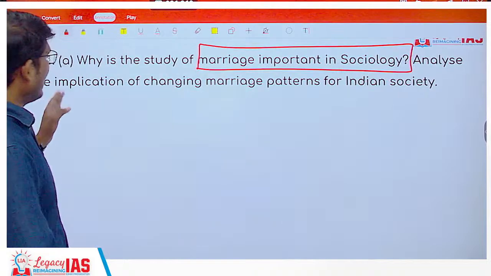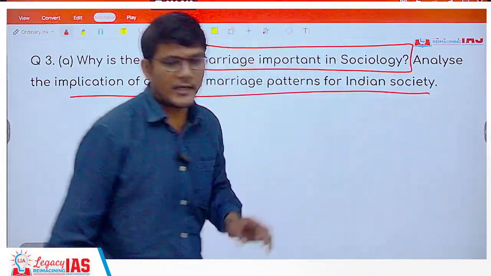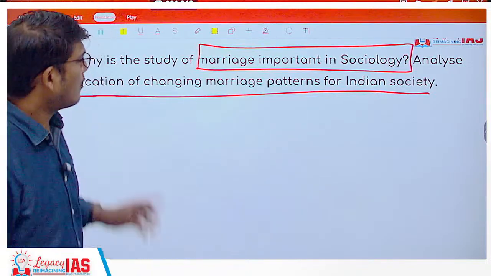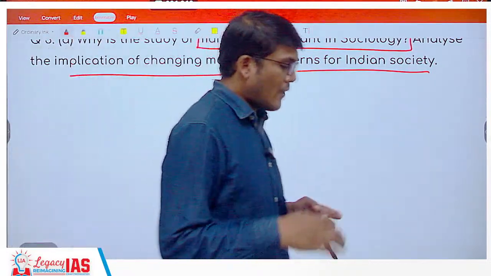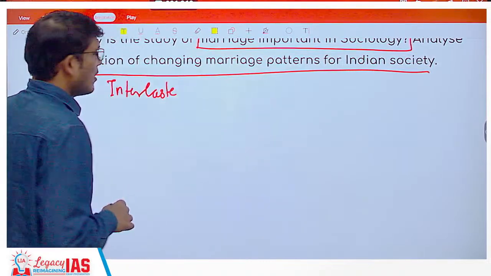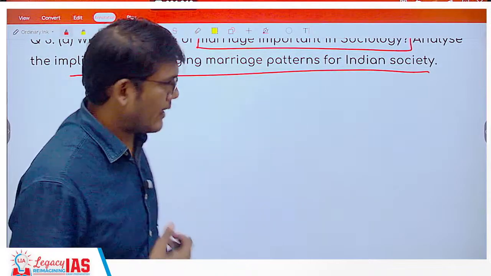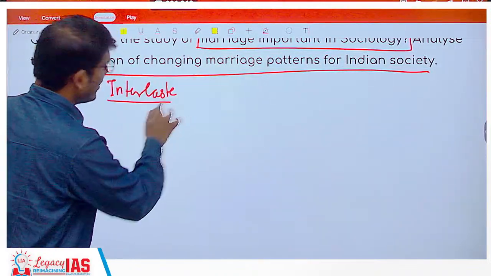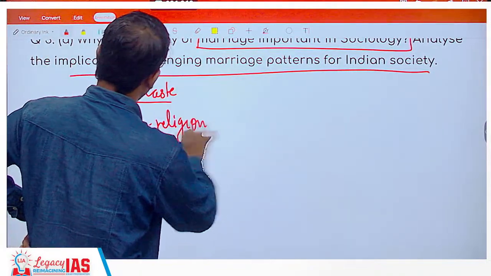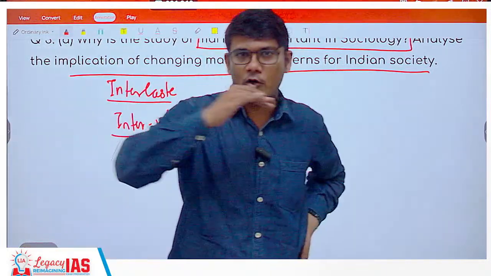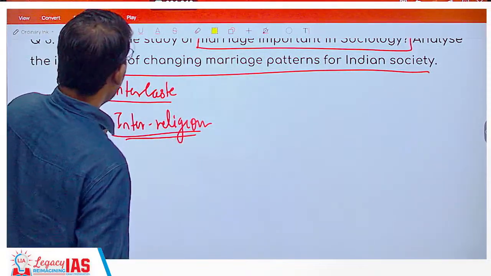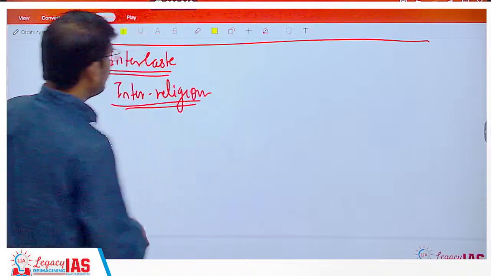Second part is analyze the implication of changing marriage patterns for Indian society. First you need to know what are the changing marriage patterns. For example, now you will have more of intercaste marriages, but still there are intra-caste also, but there is an increase in intercaste marriage. You will find inter-religion marriage also. In fact, this question was there in GS paper 1 under society, that intercaste marriages of same economic status has increased, but inter-religion marriage has still not increased to that extent, but still this is also present at the same time, right? So you have this.